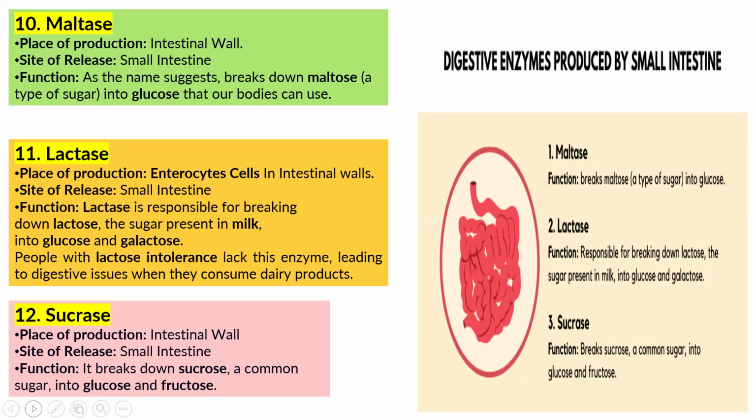Next is sucrase. Sucrase is again secreted by the intestinal wall. So the three intestinal wall secretions are maltase, lactase, sucrase. All are small intestine secretions. Sucrase acts on sucrose, a common sugar, a disaccharide, breaking it into glucose and fructose.